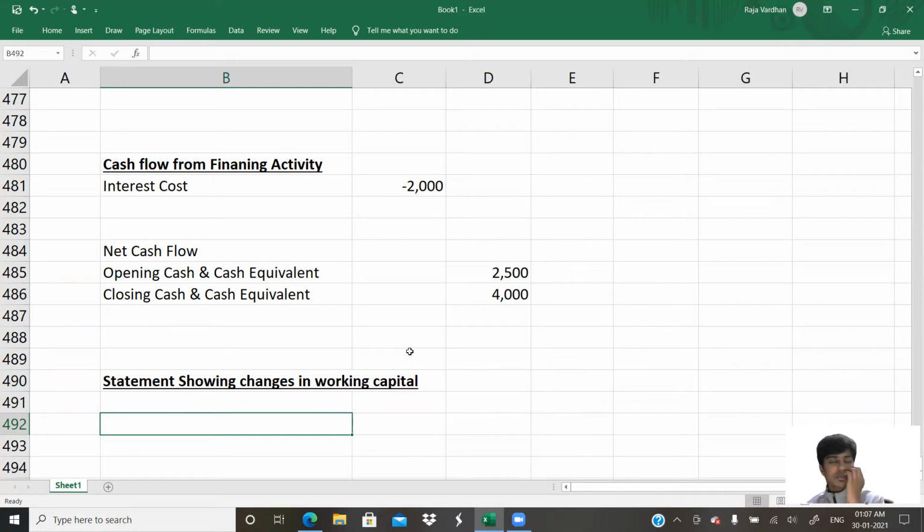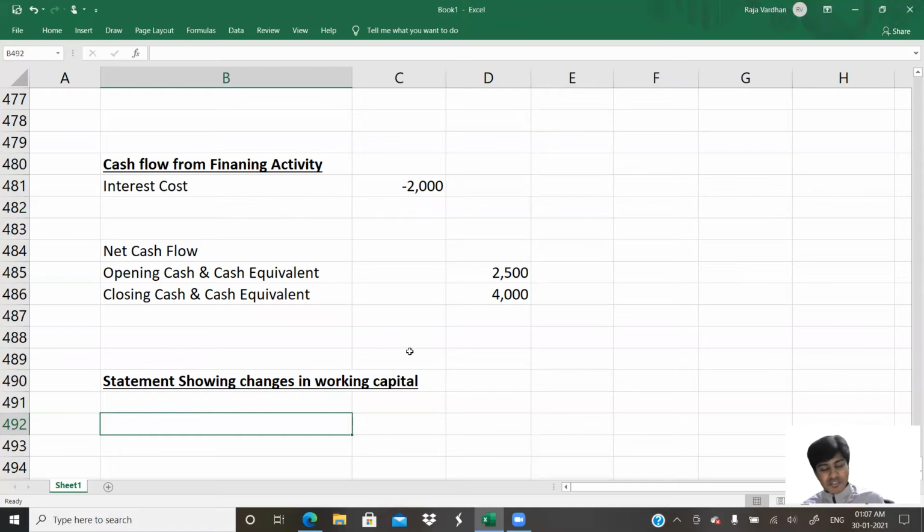Why? The logic is pretty simple. Working capital is an asset. If current assets opening is higher, closing is less, that is positive, isn't it? The working capital is increasing. Other way around, for current liabilities we do closing minus opening. Closing means more, opening means less. That is an increase in our liabilities. So closing should be more, opening should be less. That's when working capital is increasing.